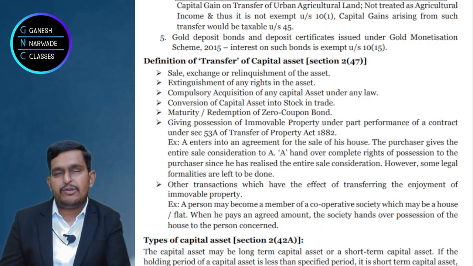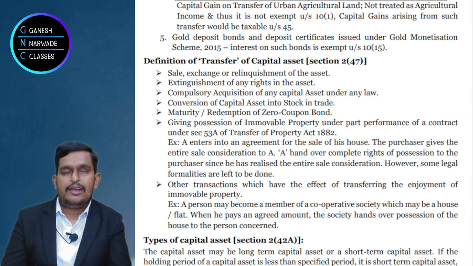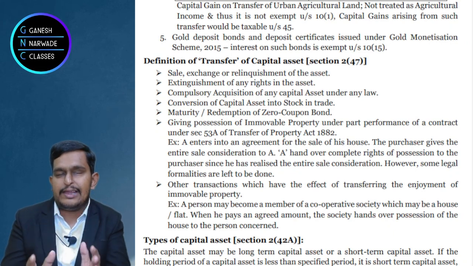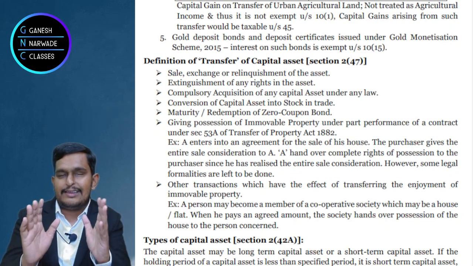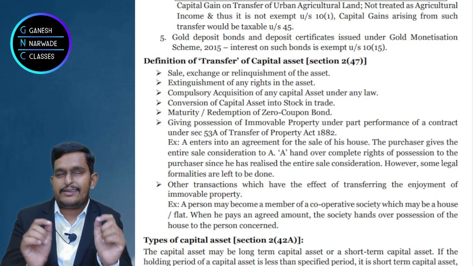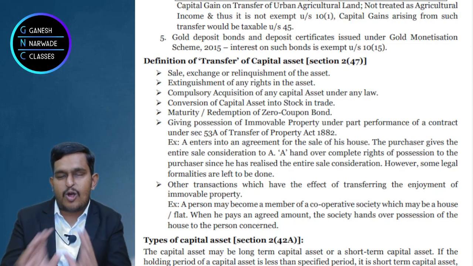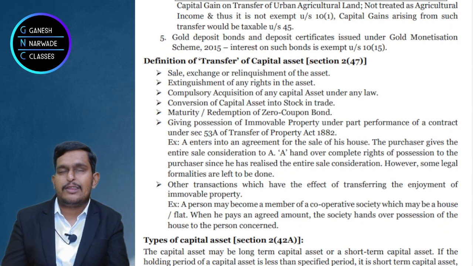Many people get confused between relinquishment and extinguishment. In relinquishment, basically the asset exists, the asset remains, the asset is still there. But in extinguishment, the asset comes to an end, it is destroyed. This difference you should be able to remember.